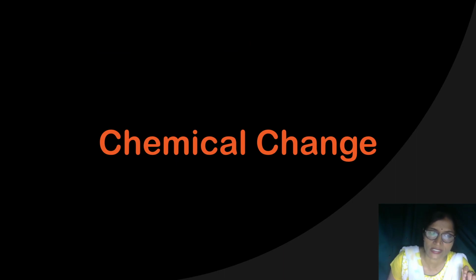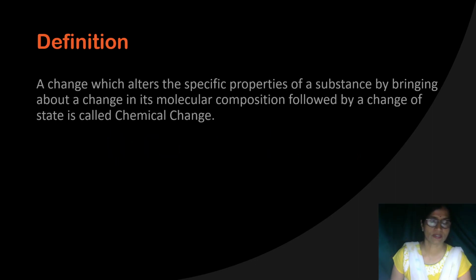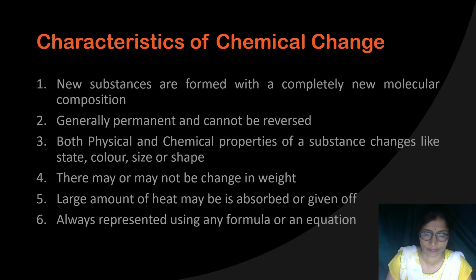Now next we will discuss in detail about the chemical change. Chemical change, what type of change? In case of chemical change, a new substance will be formed, and the chemical composition of the substance will totally change. Whenever a new substance is formed with the change in chemical composition of the substance, that change is a chemical change.